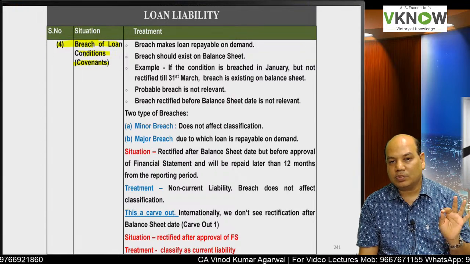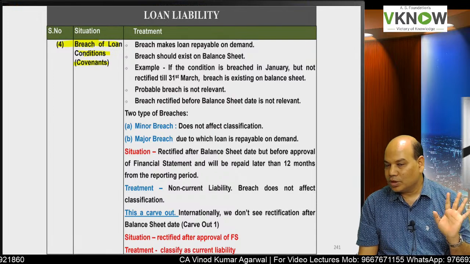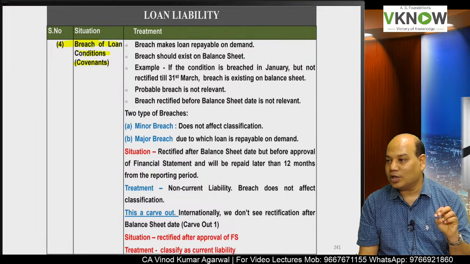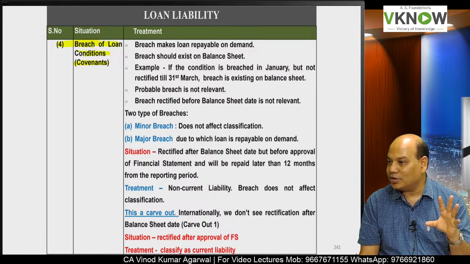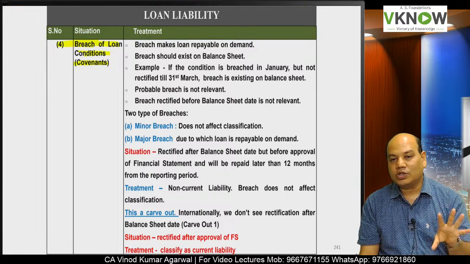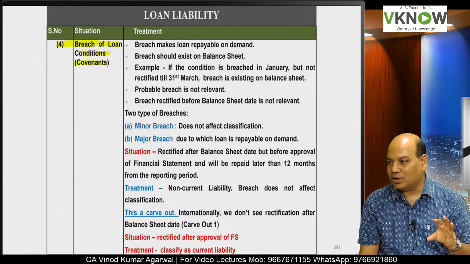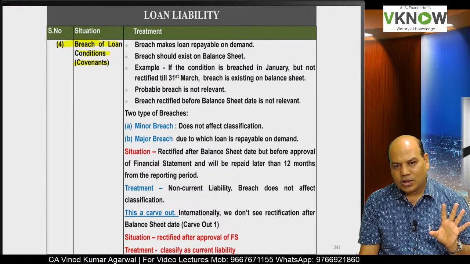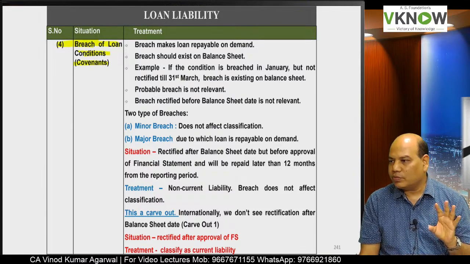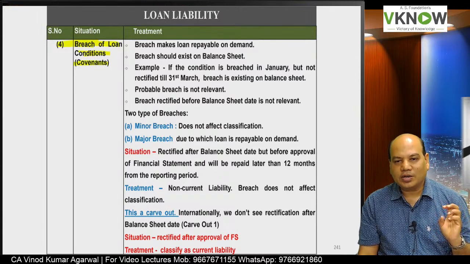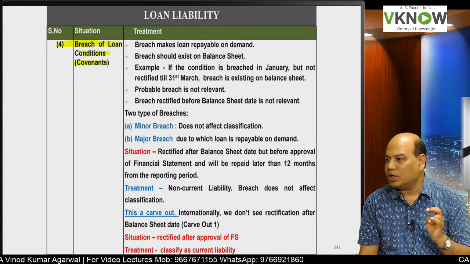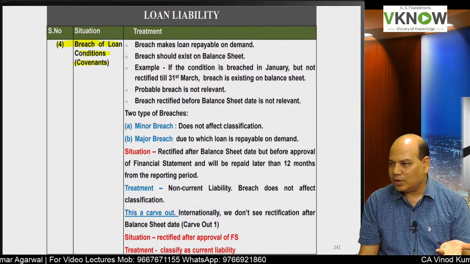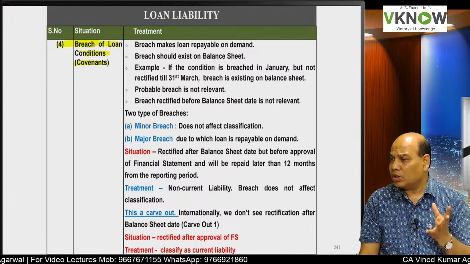Like company will submit stock report every month, company will submit debtor statement every month, company will submit quarterly profit and loss and balance sheet. Promoters will bring so much capital within so many days. Is it right? And like that. Some of these breaches can be minor, like for example not submitting a stock statement. Okay, it may be delayed by few days. So normally those are ignored.